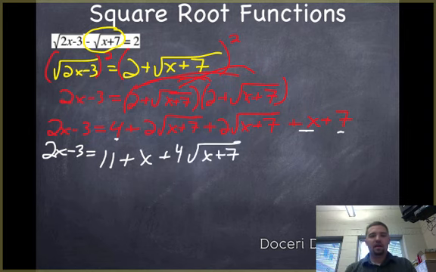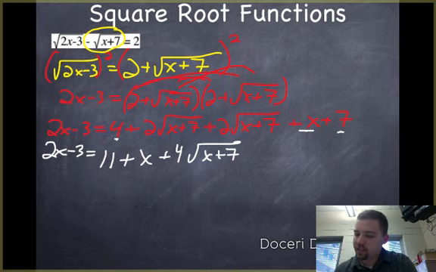Okay? Now, I got to keep going. I'm going to try and solve this the same way I approached the last square root problem, so I'm going to try and get that radical, the square root, by itself. So I'm going to subtract x from both sides, and actually to save space in the same step, I'm going to subtract 11 from both sides. Okay, so when I do that, I get just x.